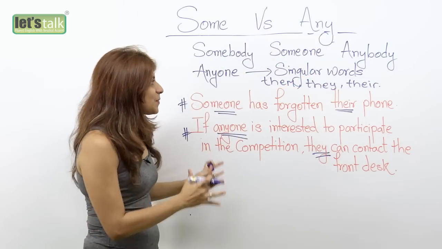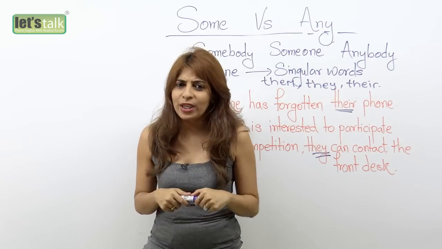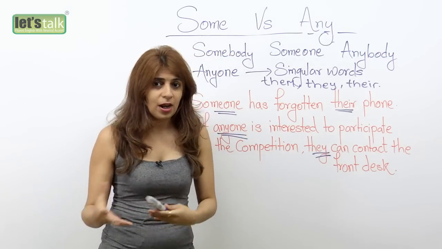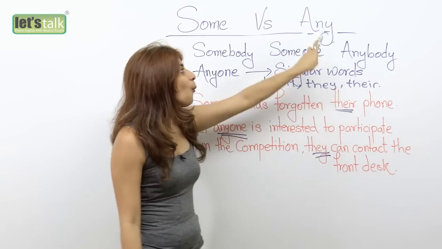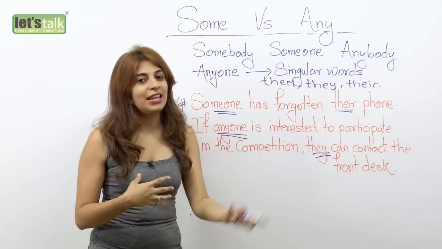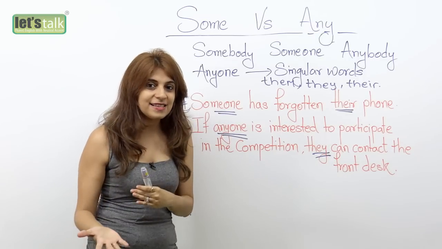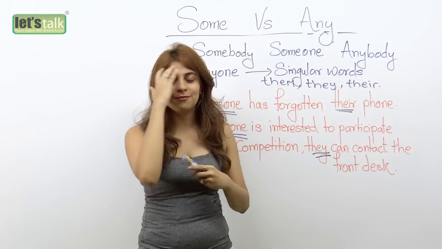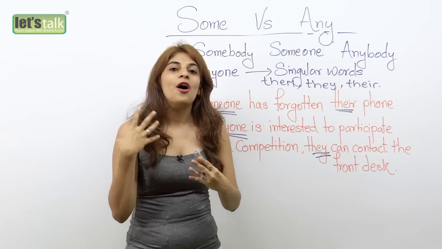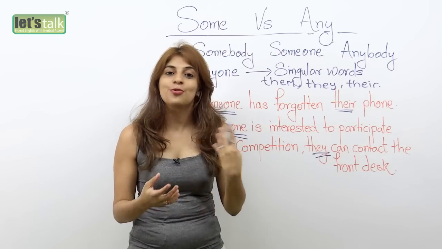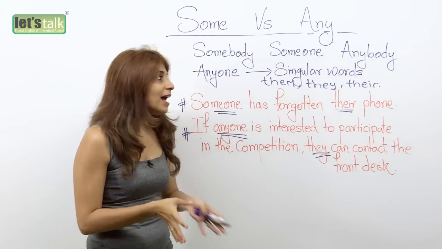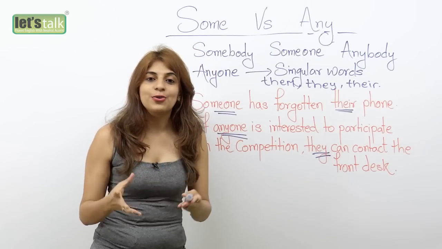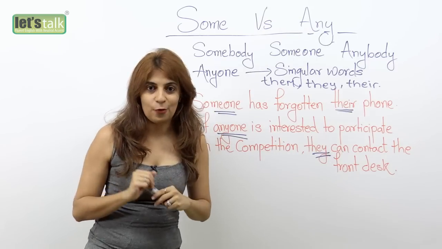Okay, so this brings me to the end of this lesson. Just a quick review for you. Words like some, somebody, somewhere, someone are used in positive sentences. Words like any, anybody, anywhere, anything are used in negative sentences. Okay? And of course, the word some or the rest of the words are used in questions to offer or to request, whereas words like any and the other words, of course, are used with a meaning where it doesn't matter which.